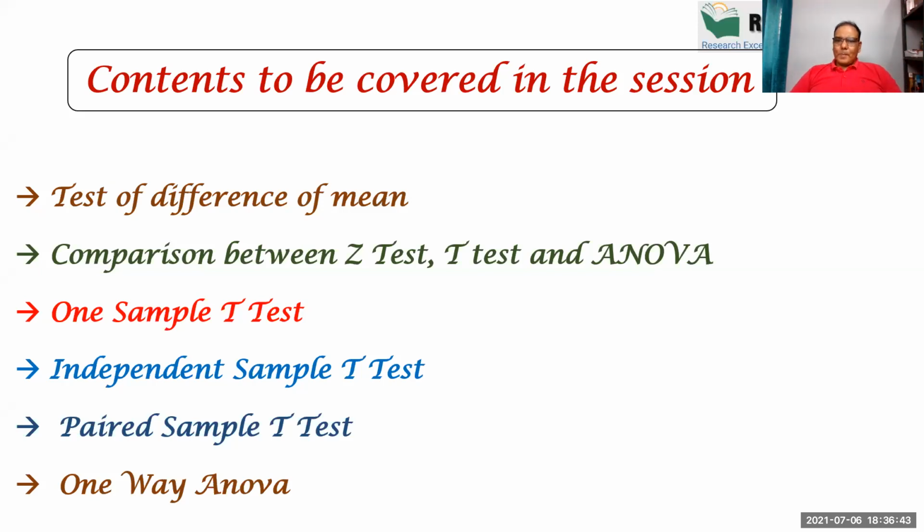Then I will move to comparative analysis between Z-test, T-test, and ANOVA test: where we can apply Z-test, where we can apply T-test, and where we can apply ANOVA test. Then we will move to one sample T-test, independent sample T-test, and paired sample T-test. These are the different forms of T-test. And after that, I will discuss one-way ANOVA. So this is the agenda for today's session. Let's discuss point by point. There are 6 points to discuss today.